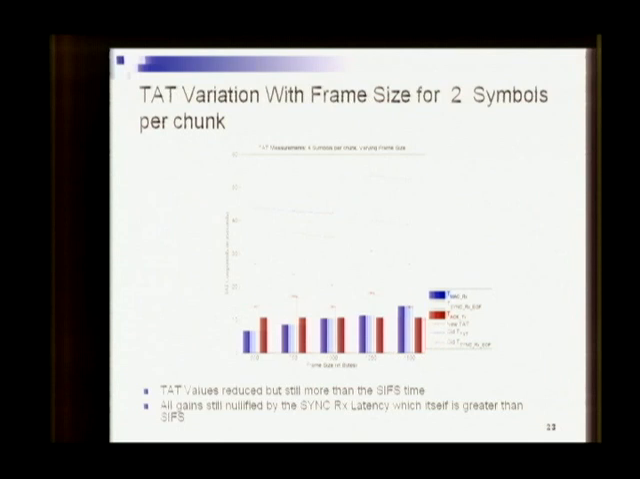For comparison, we also show the old TAT and old T-Sync RX EOF values. What we see here is that the turnaround time values have definitely been reduced, but they are still greater than what we would like them to be, that is the SIFS time. And the major reason is that all the gains achieved because of the 2-symbol processing have been nullified by the Sync RX EOF latency, which itself takes more time than the SIFS time.